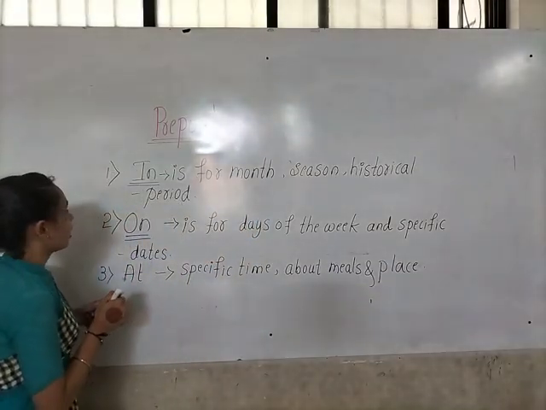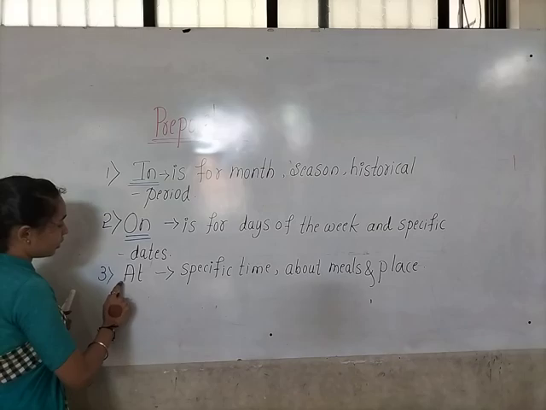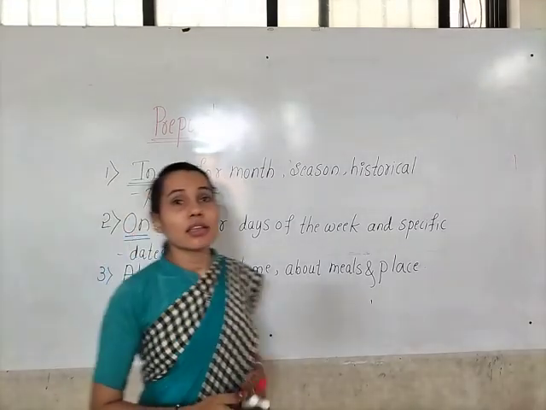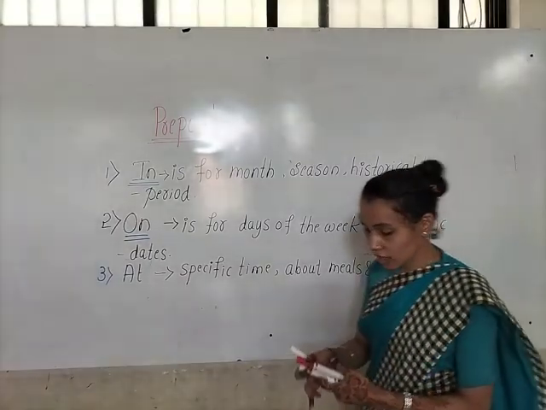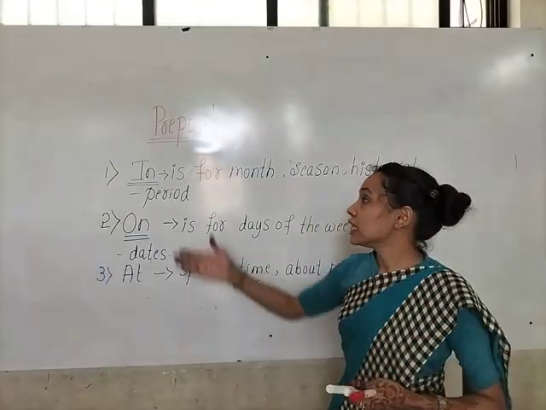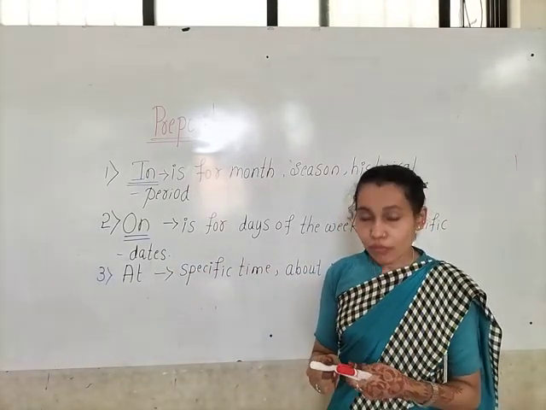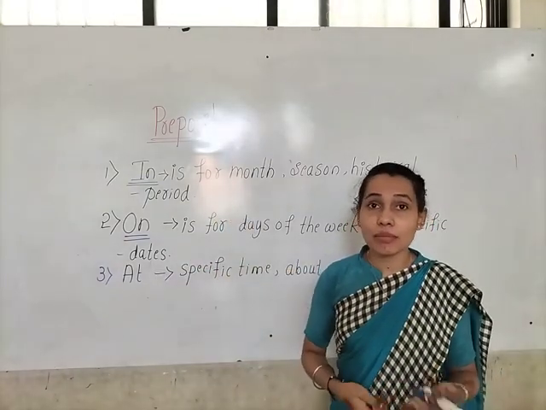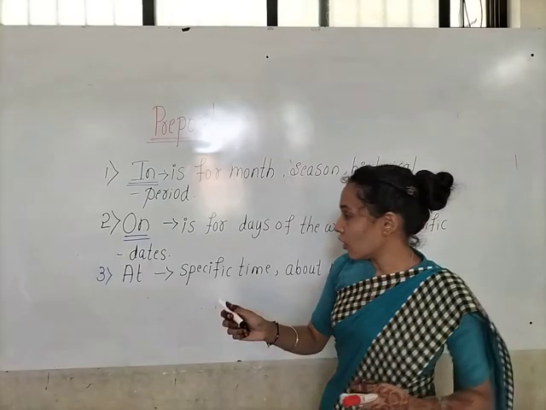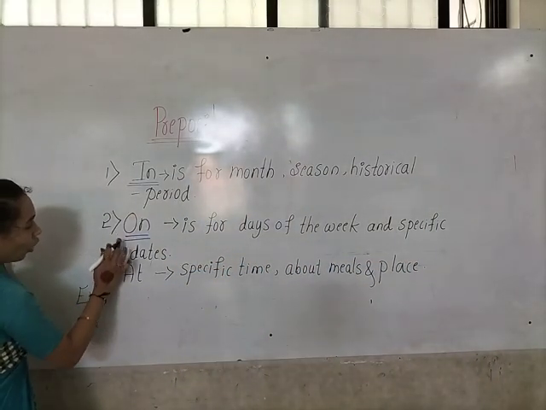So these are the in, on, at prepositions. Now let us see how we use these prepositions in sentences, according to the situation, time and place. Now let us see the examples for in, on, at.